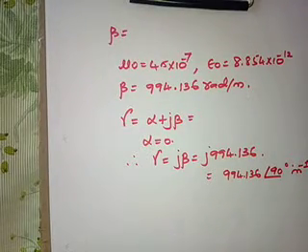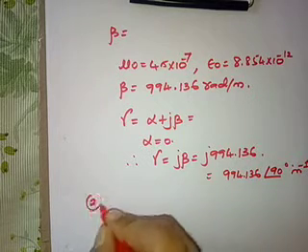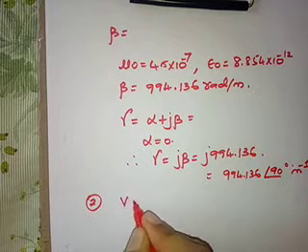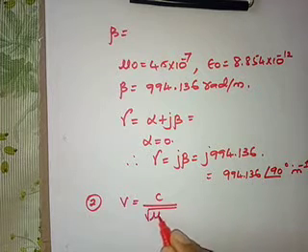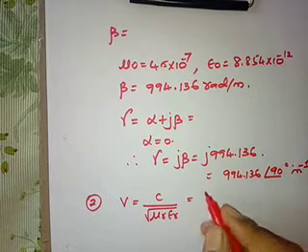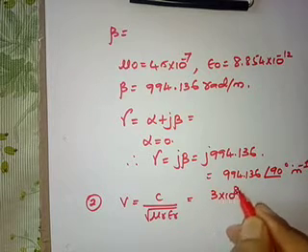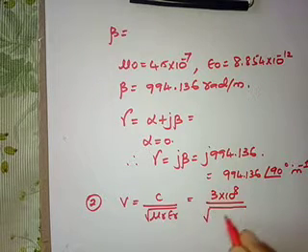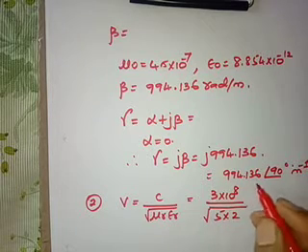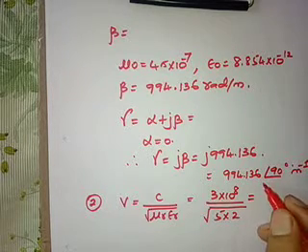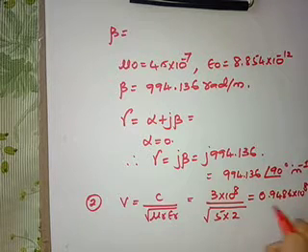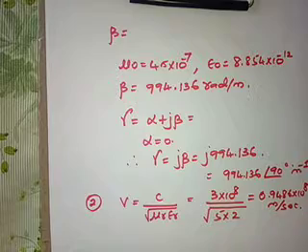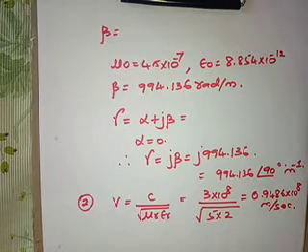Next part of the problem, velocity of propagation. Velocity of propagation v is given by c divided by square root of mu r epsilon r, that is 3 into 10 raised to 8 divided by square root of 5 into 2. Mu r and epsilon r are given. This comes out to 0.9486 into 10 raised to 8 meter per second.